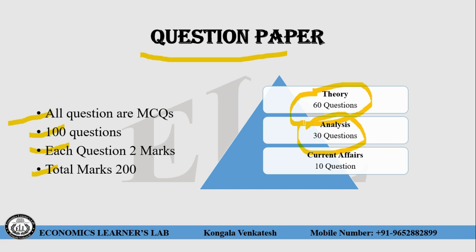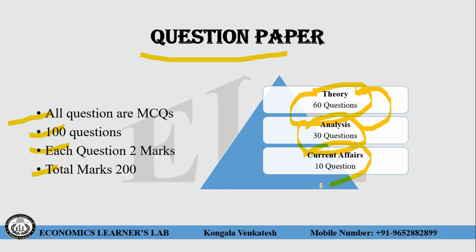Analysis questions are 30%, around 30 questions. Based on your theory, they will create a real situation, and in that situation you have to pick the right choice. So this analysis part is also related to theory. If you are very strong in theory, you can choose the right choice. So analysis is an inter part of the theory part.